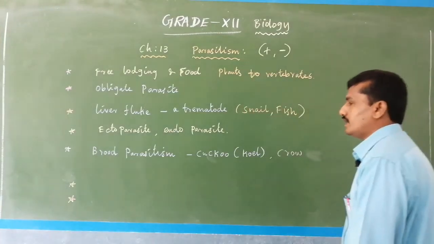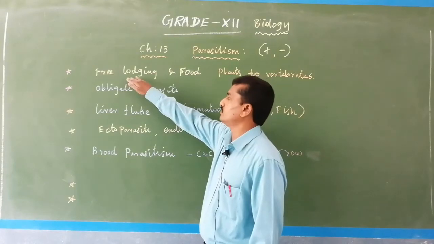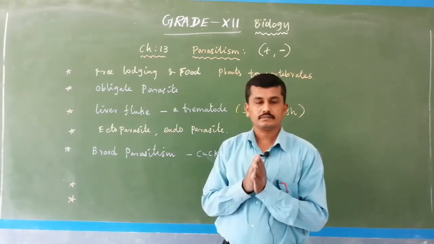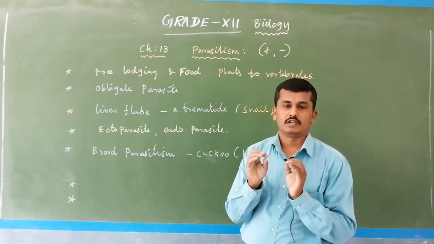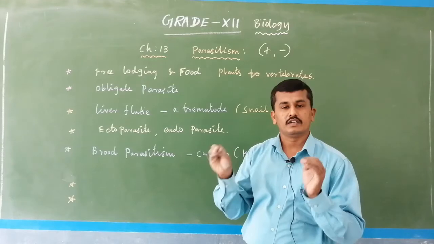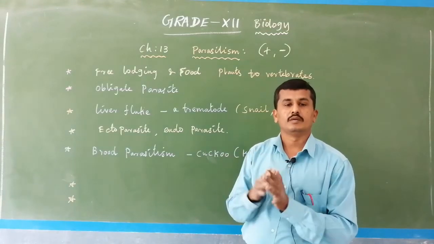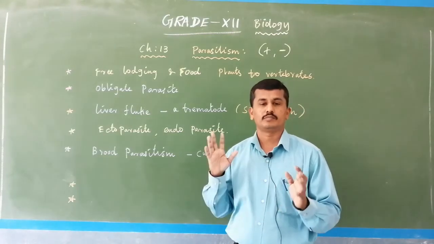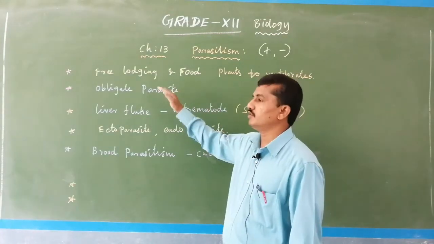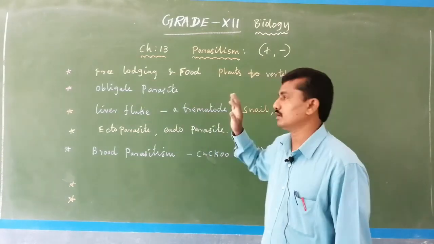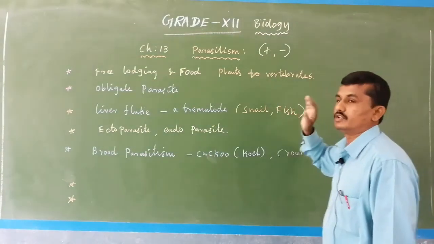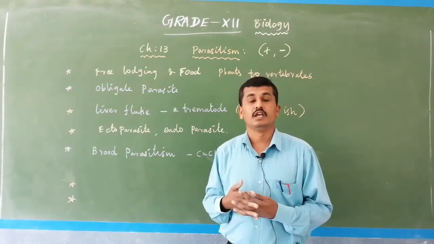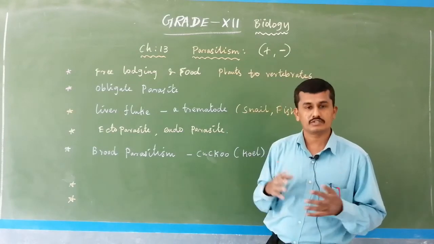Normally the parasite gets free lodging and food, that is why it depends. For example, what are parasites? The organism which is dependent on another living organism for food, and sometimes causes disease to the particular living organism, is known as a parasite. Normally it depends for food and place. Plants to vertebrates, even higher plants. Example, Cuscuta is actually a higher plant, a flowering plant, an angiosperm, and it is a parasite.